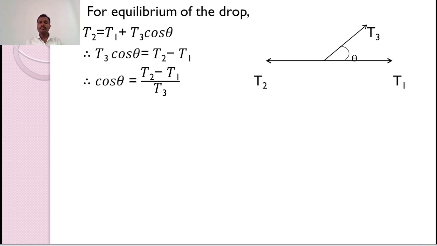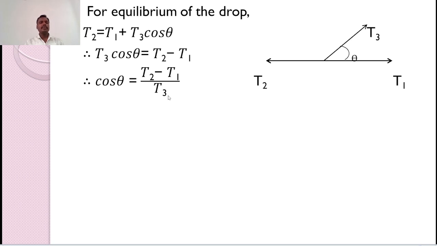Converting this T3 into the horizontal component, we can write here T3 cos theta. Therefore, at the equilibrium, the total left hand side force is equal to the total right hand side force. So, we can write here T2 is equal to T1 plus T3 cos theta. Okay. So, finally, we can write here cos theta is equal to (T2 minus T1) divided by T3.